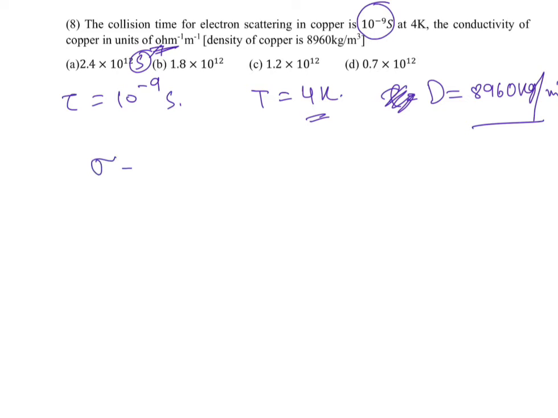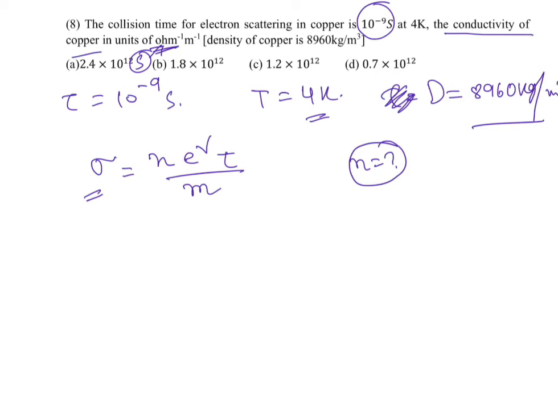So by Drude's model, sigma equals n e square tau by m, where sigma is electrical conductivity, n is electron or carrier concentration, e is the charge and m is the mass. Because they are asking the conductivity, we put conductivity as n e square tau by m, and here we do not have n, but the rest is given.